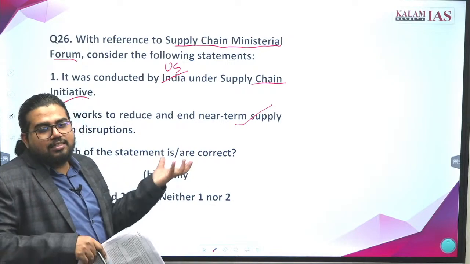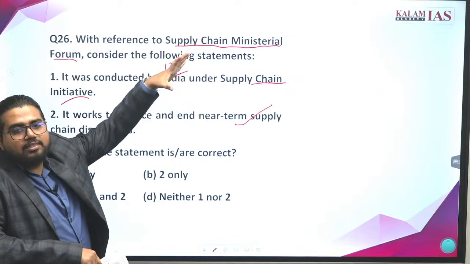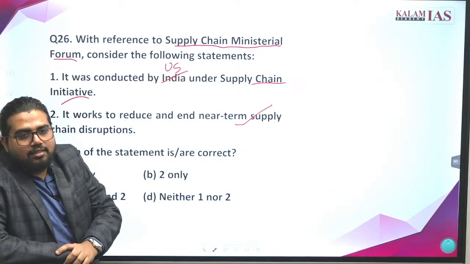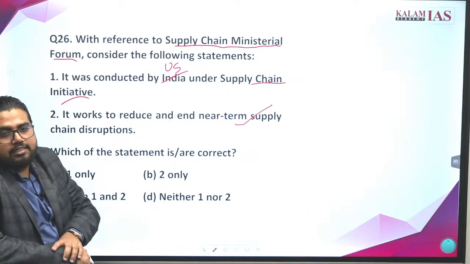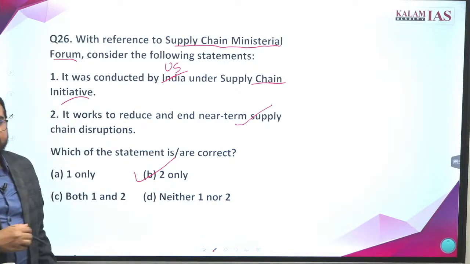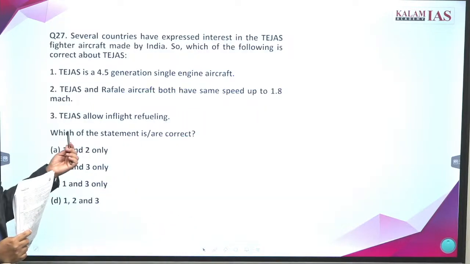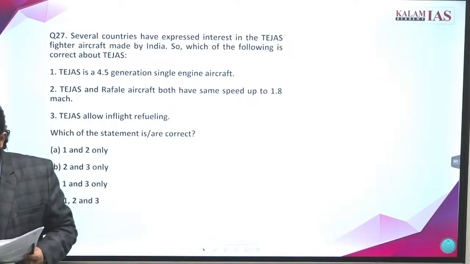So there are so many disruptions to the supply chain. So the US is facing the heat of it. The US is going through an inflation phase. So due to all this, the initiative is in the news. So what is the answer here? It's B2 only. Okay. Go ahead. Answer the 27th question.